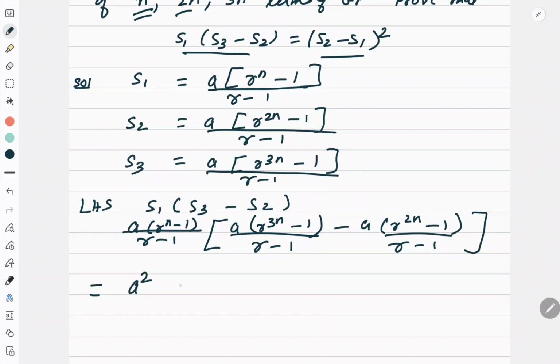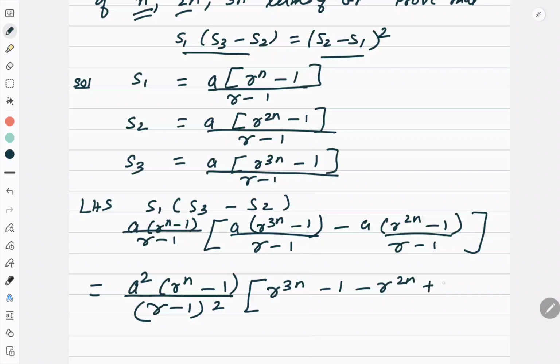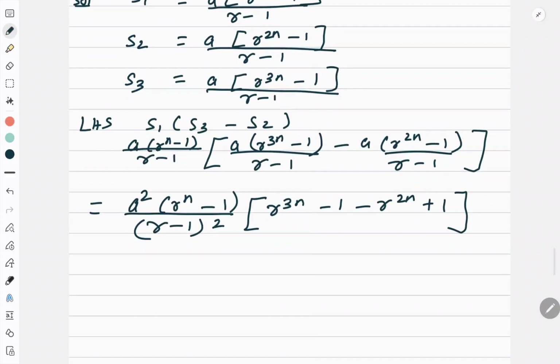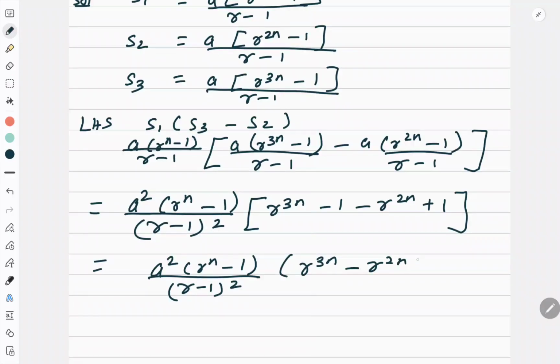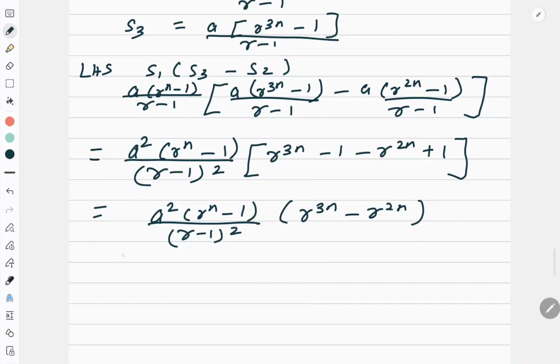I can take A common, R to the power n minus 1 upon R minus 1 whole square, and in the bracket I am left with R to the power 3n minus 1 minus R to the power 2n plus 1, right? So minus 1 plus 1 get cancelled and I get A square into R to the power n minus 1 upon R minus 1 whole square, and here R to the power 3n minus R to the power 2n. Clearly I can take R to the power 2n common from here.